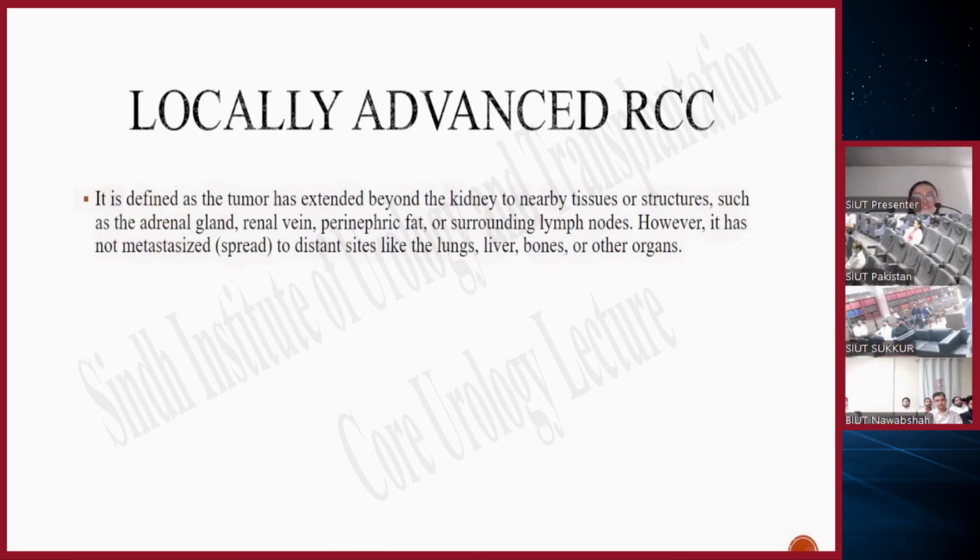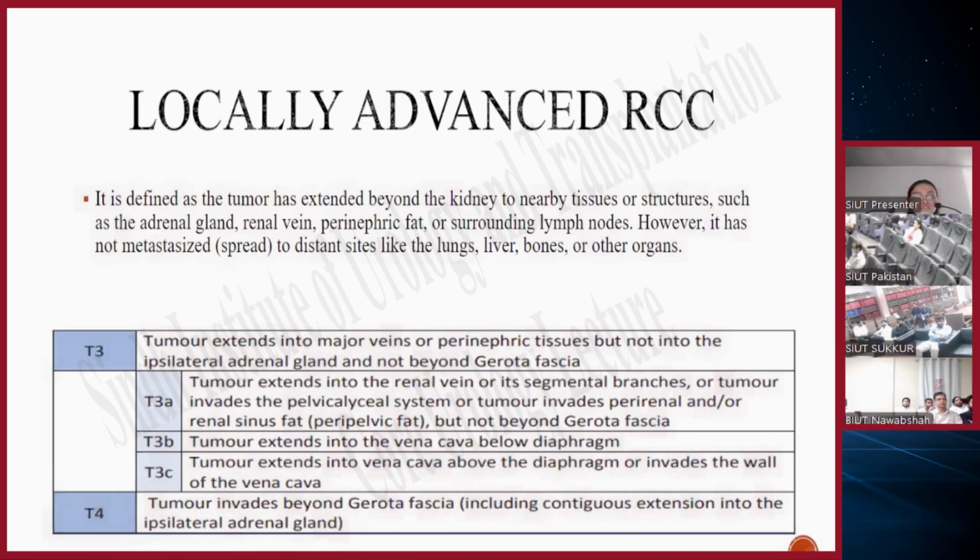Locally advanced RCC is defined as the tumor that extends beyond the kidney to nearby tissues or structures such as adrenal gland, renal vein, perinephric fat, surrounding lymph nodes. However, it has not metastasized to distant sites like lungs, liver, bone, or other organs. So basically, we are going to discuss the T3 and T4 disease patients.